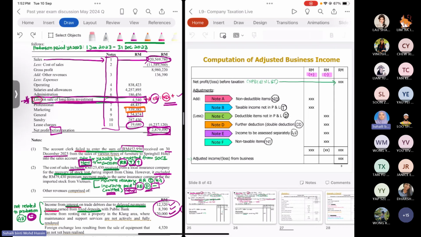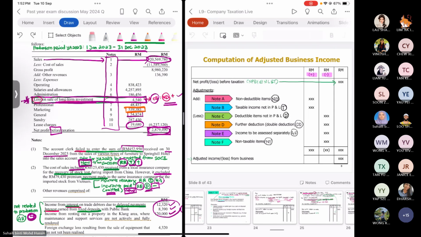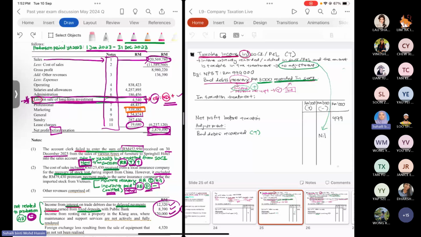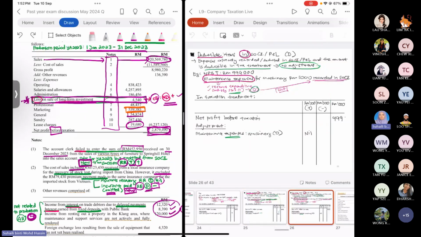If you already record the transaction, the amount already appears in the SOCI, which means you already recorded it. So in the minus column, we record it as nil. And if the expenses amount is already minused in the SOCI, you record the item in the plus column with nil.